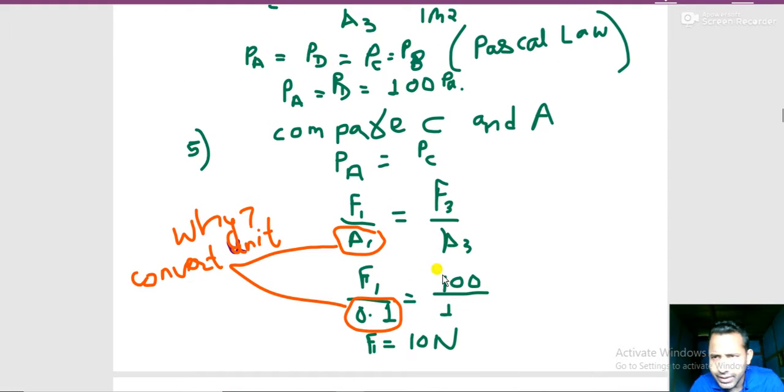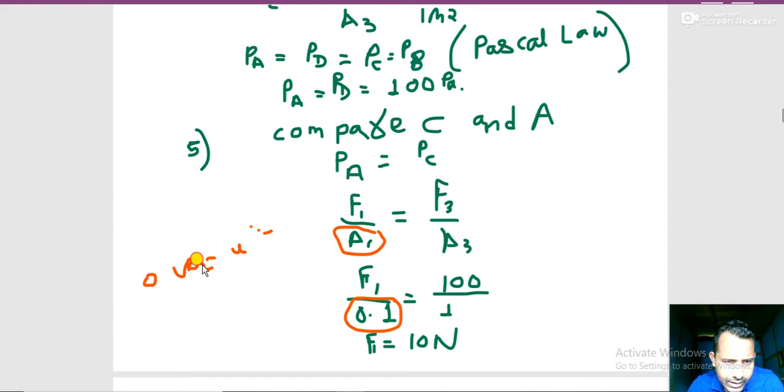Now F1, let me erase this all. Why convert the unit? I have written here so that you will understand. What is here? 0.1 Newton. Now how did I do 0.1 above? By multiplying 100 over 1, you will get 10 Newton force is applied. Okay, I hope you understood.